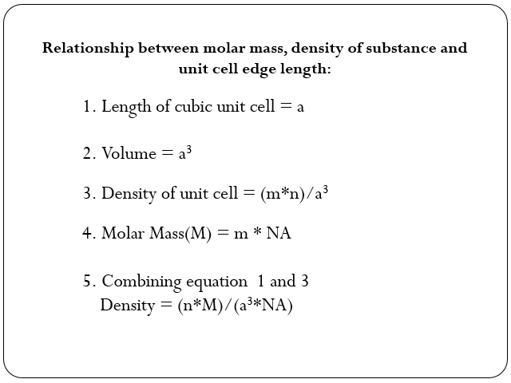Molar mass M of a substance is given by M equals mass of one particle into number of particles per mole, that is equal to m into Na, where Na is Avogadro's number, and therefore m equals M by Na. Combining these two equations gives density rho equals n into M by a cube into Na.